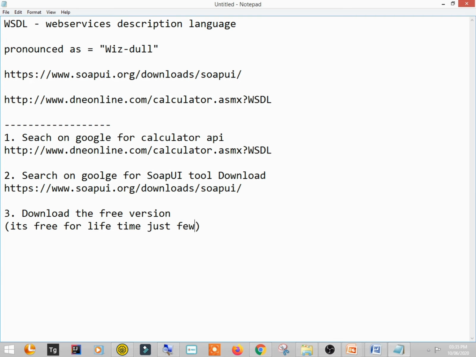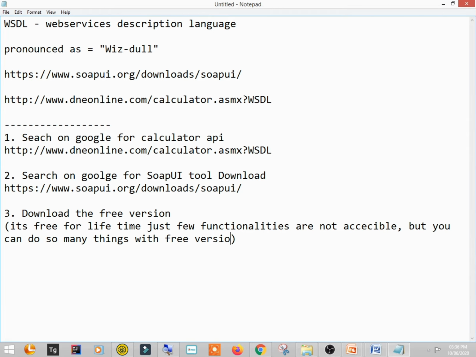Just a few functionalities are not accessible, but you can do so many things with the free version. Okay, so download it and then install it. Right. Okay, now next step is